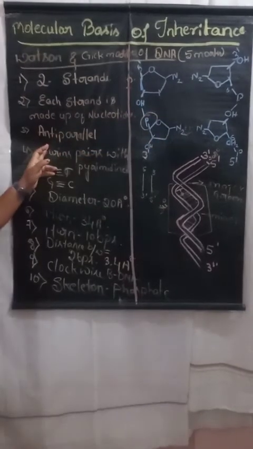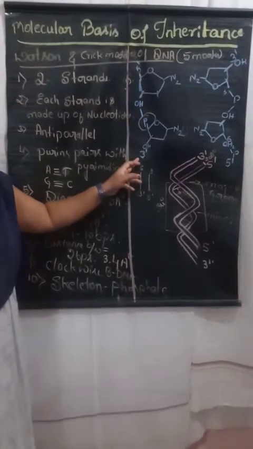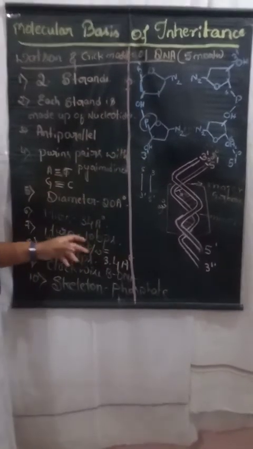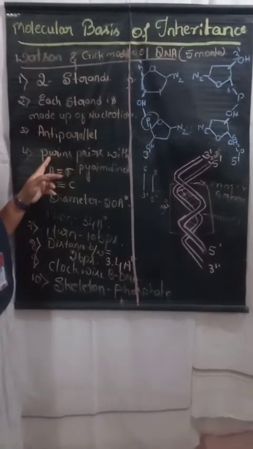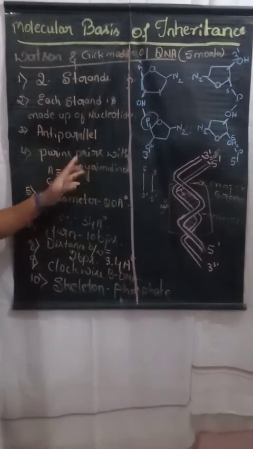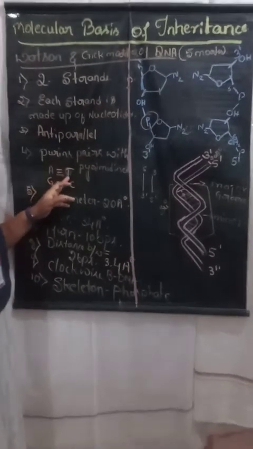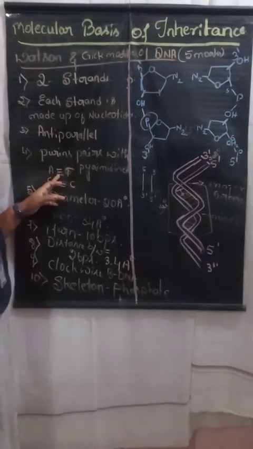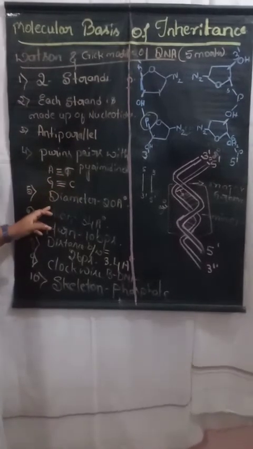They run anti-parallelly, with ends in opposite directions, and that's why they are anti-parallel. The purines always pair with the pyrimidines. A bonds with T with the formation of 2 hydrogen bonds. Guanine pairs with C with the formation of 3 hydrogen bonds.